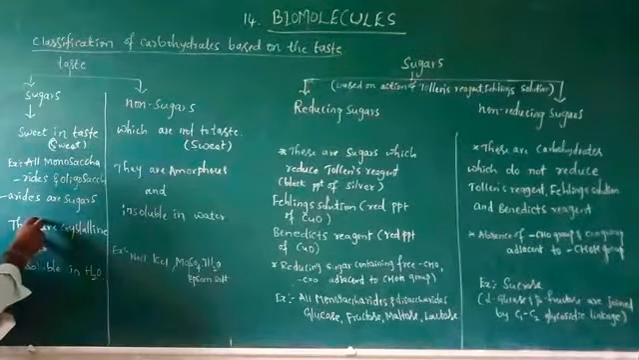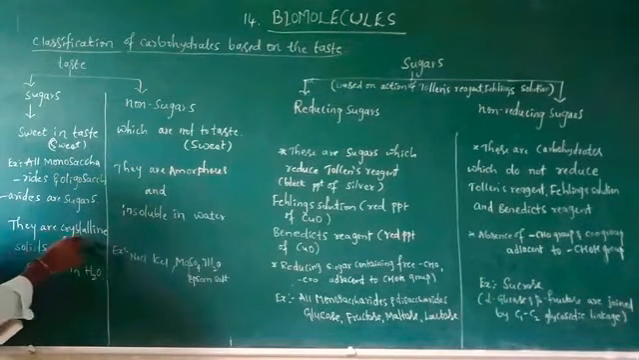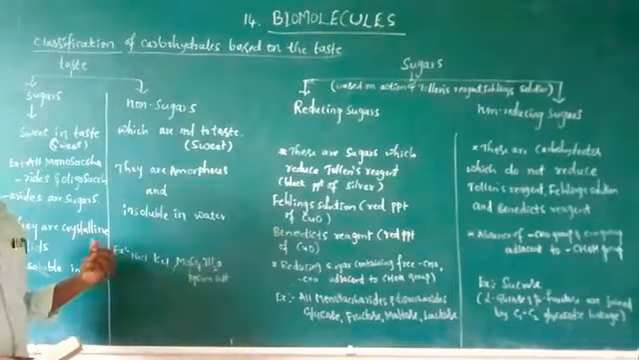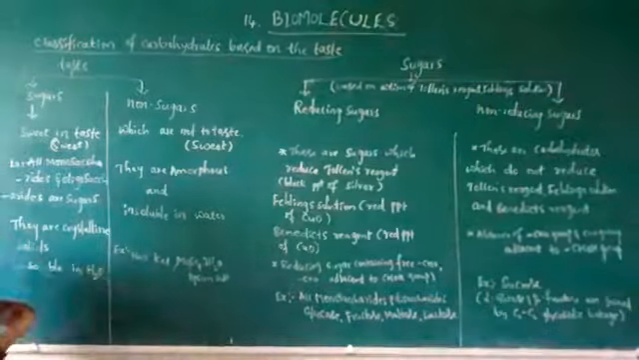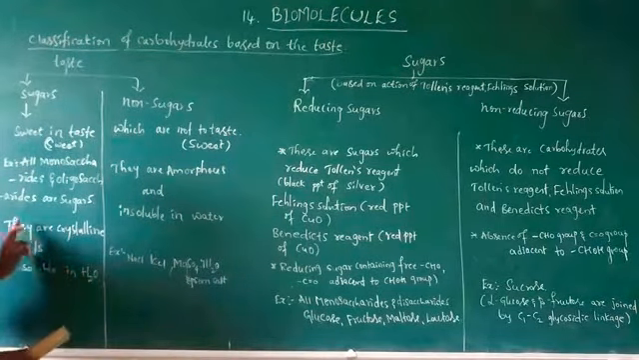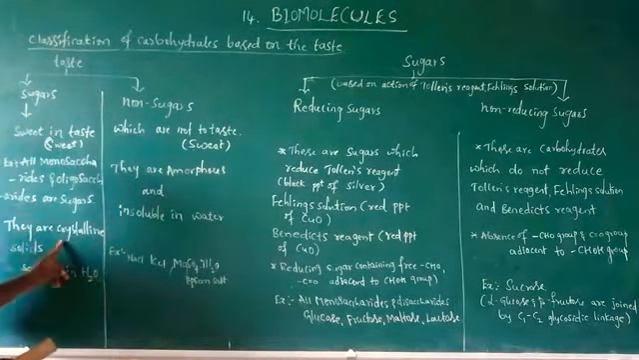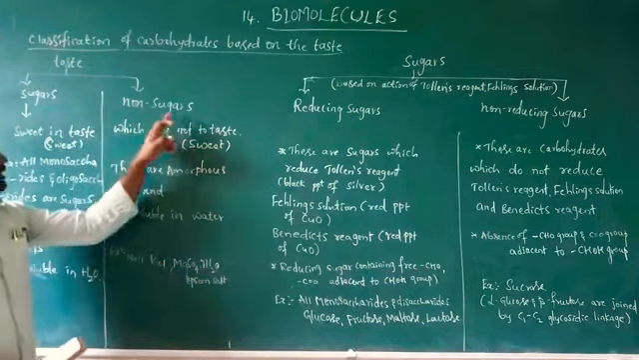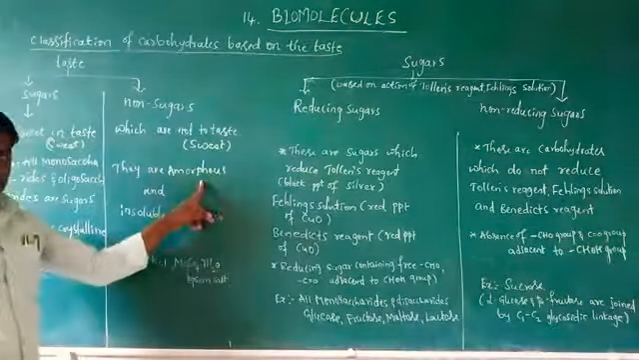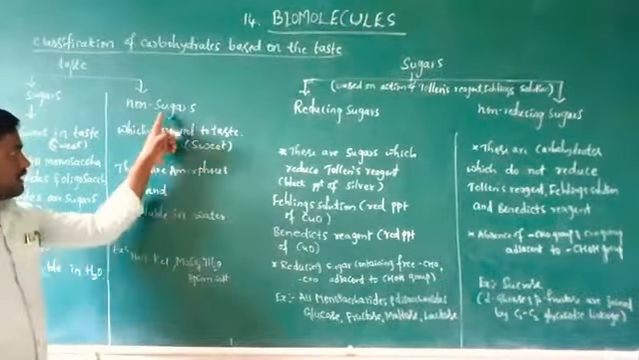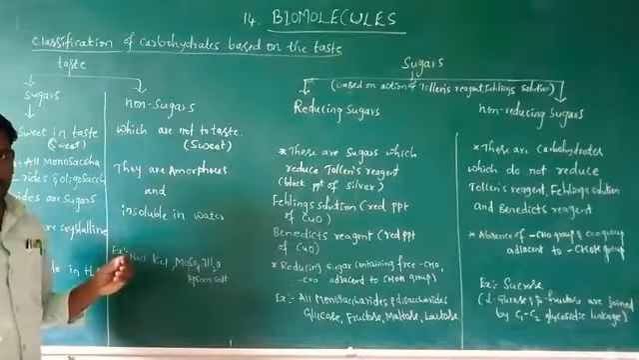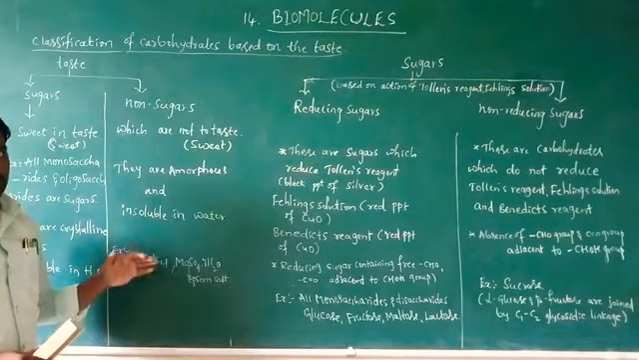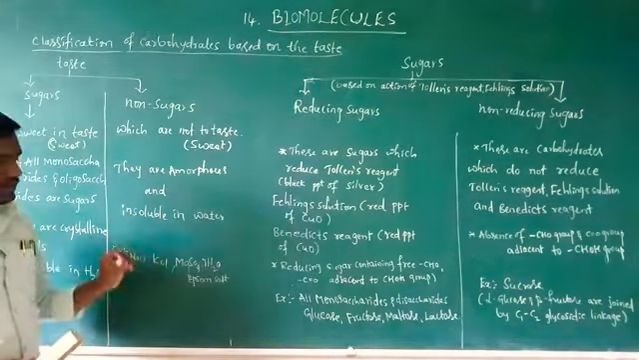Again, sugars are crystalline solids. For example, sugar is a crystalline solid. It is soluble in water. Like that, sugars are soluble in water. They are crystalline solids. Non-sugars are amorphous and insoluble in water. They are insoluble in water but soluble in organic solvents.